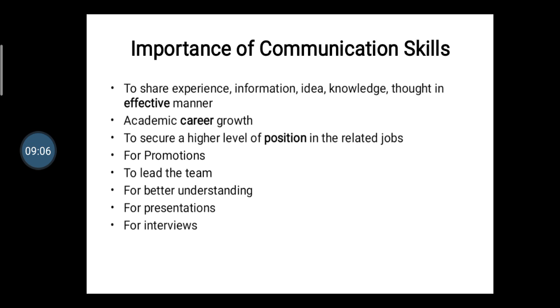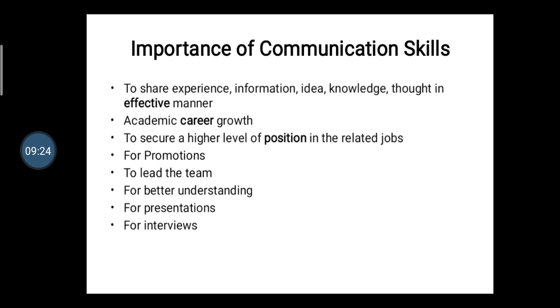So it is very important. Then, for presentations: when you give any presentation, your communication skill is very important, and presentation skill requires communication.